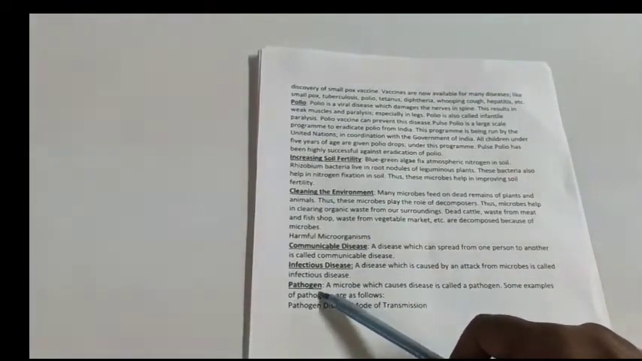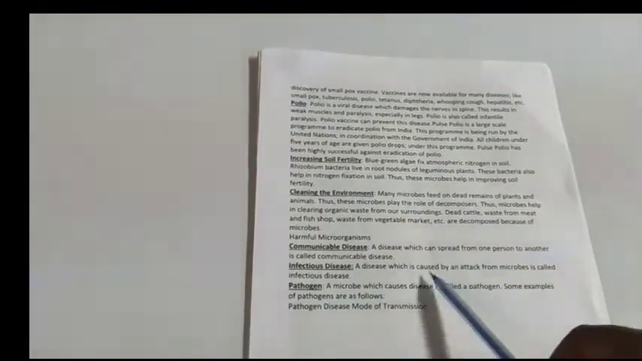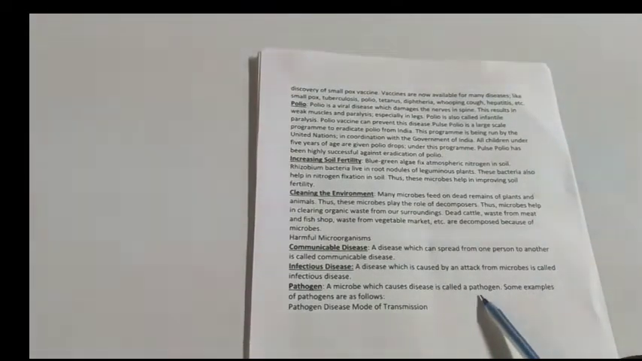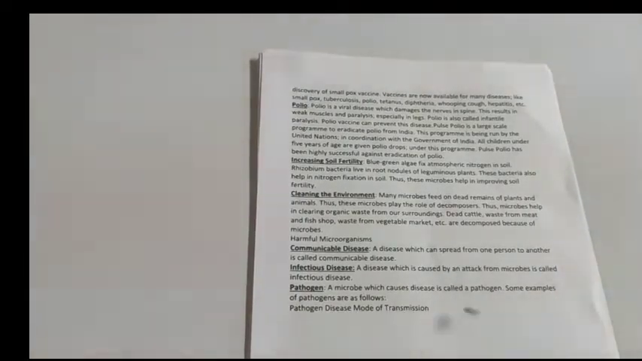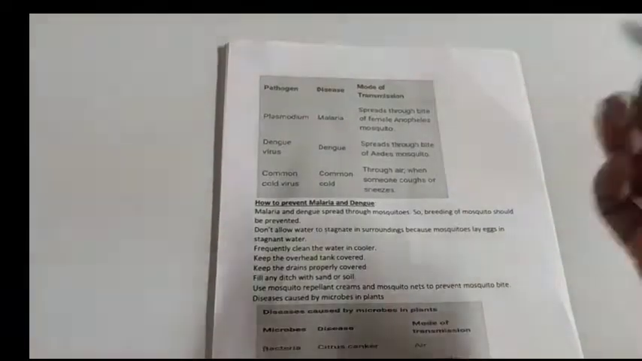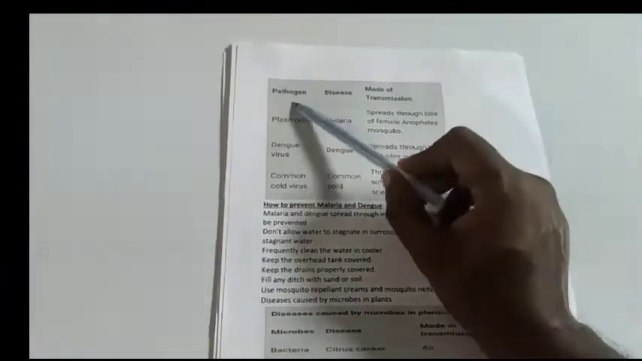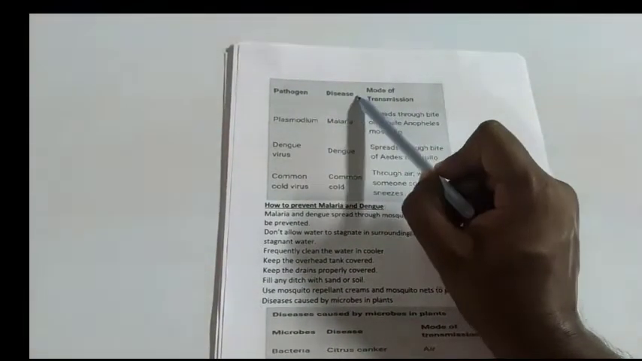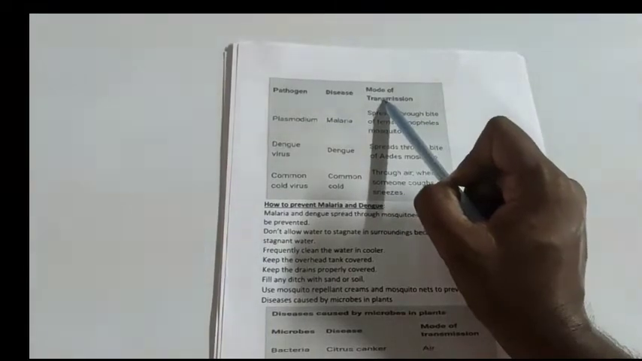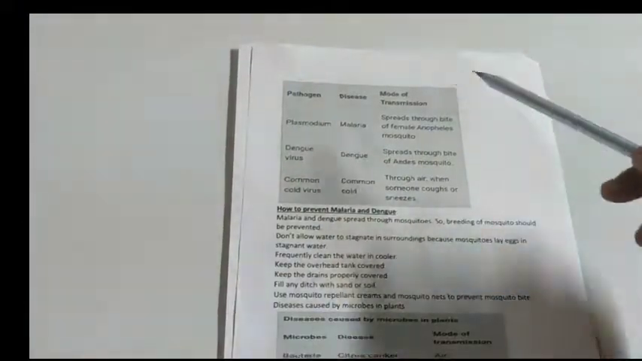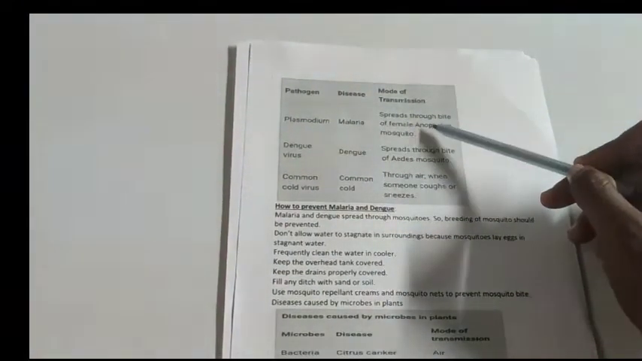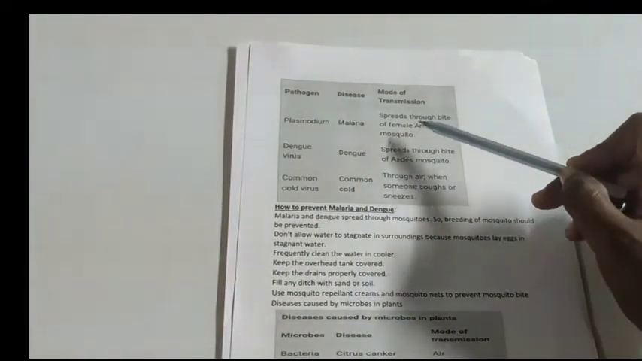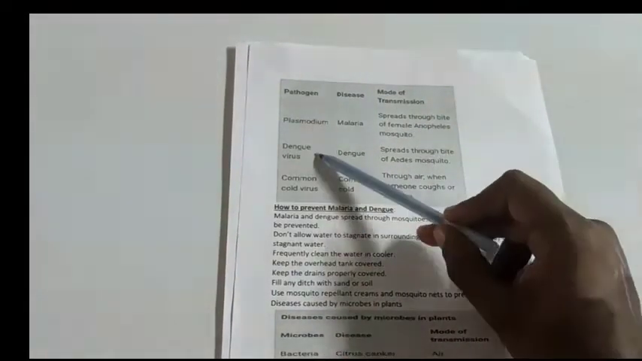Next, pathogen. What is meant by pathogen is, a microbe which causes disease is called a pathogen, and some of the pathogens are described below. Here a table is there: pathogen, disease caused by the pathogen, and mode of transmission. The pathogen is Plasmodium. Plasmodium causes malaria, and malaria is spread through the bite of the female Anopheles mosquito.